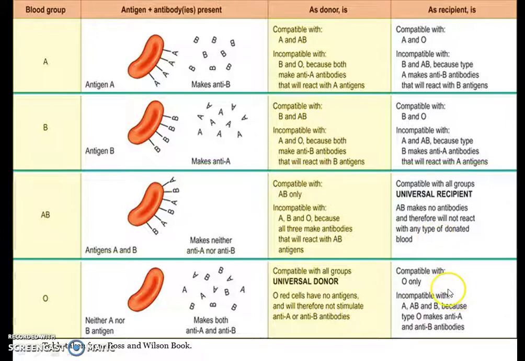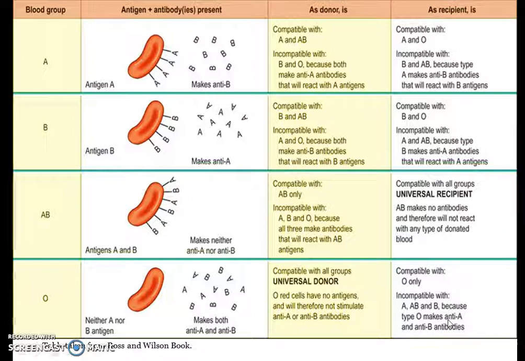As a recipient, you can only receive blood from O, because A, AB and B blood groups make anti-A and anti-B antibodies.